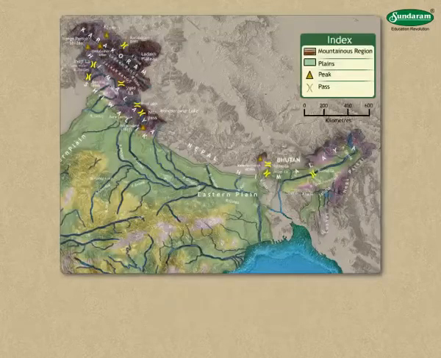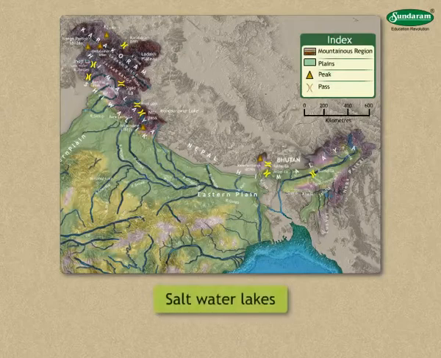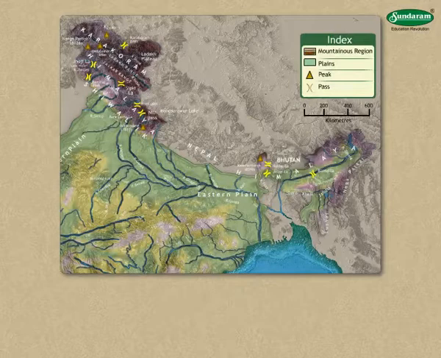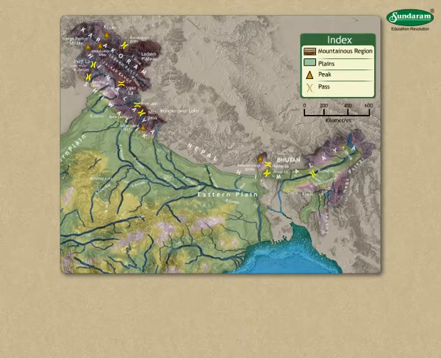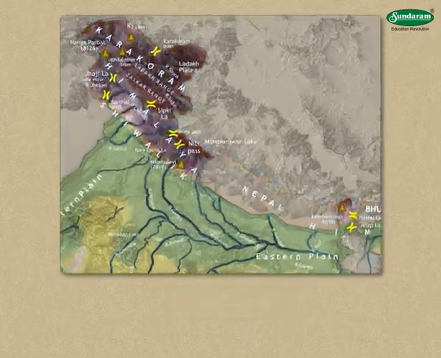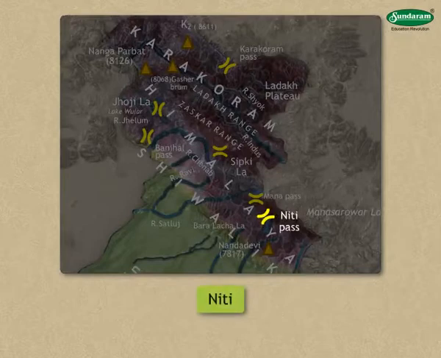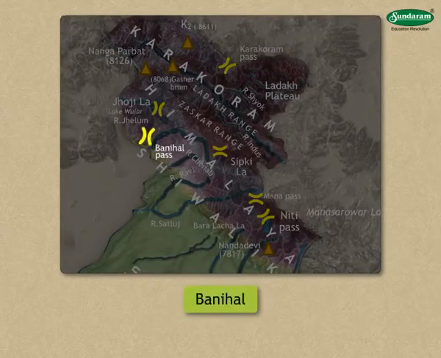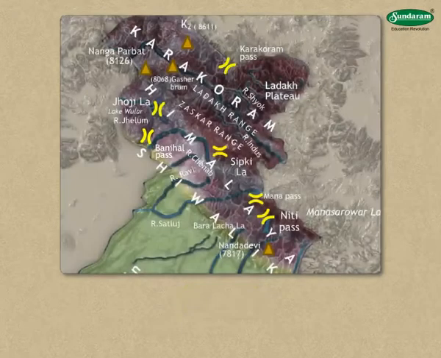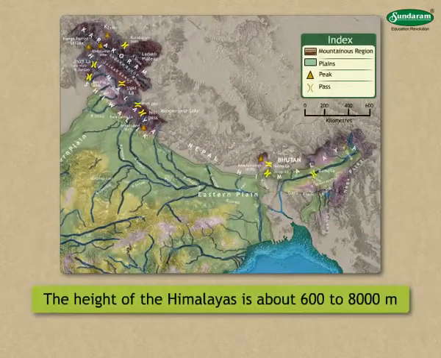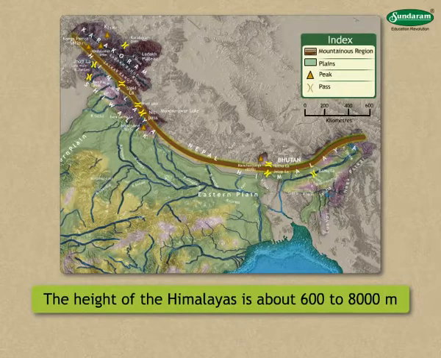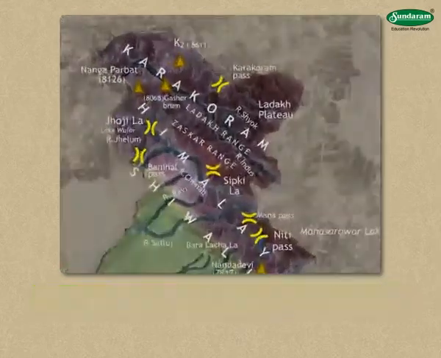There are many lakes here. Some of them are saltwater lakes. Many rivers have their sources here. The rivers have cut deep valleys in this region. We find the Sipkila, Jojila, Niti, Karakoram, Banihal, and other passes here. The height of the Himalayas is about 600 to 8,000 meters or more.